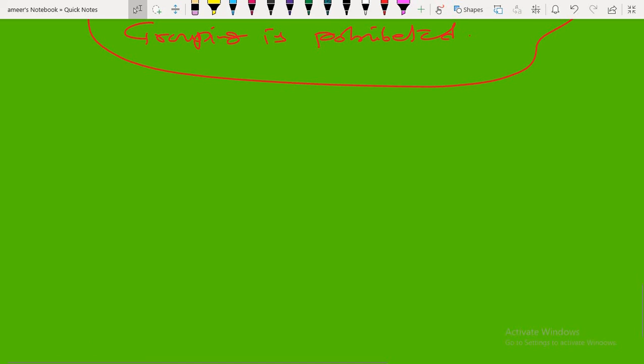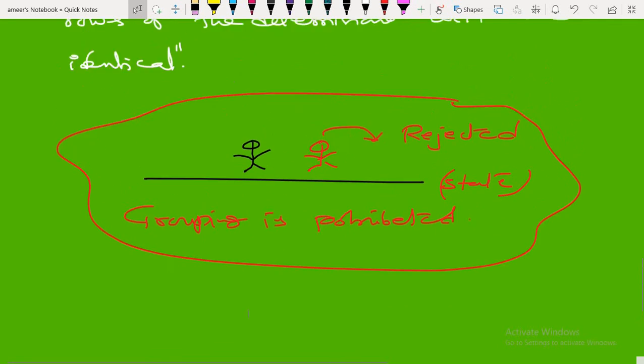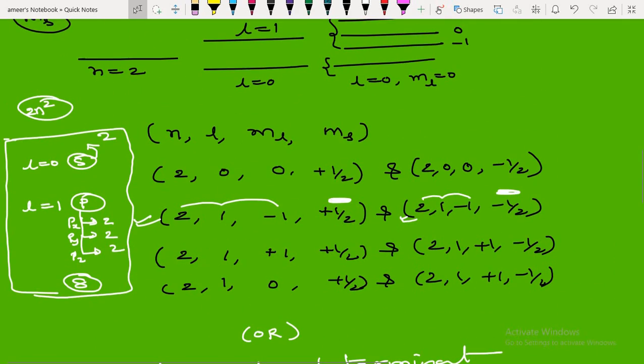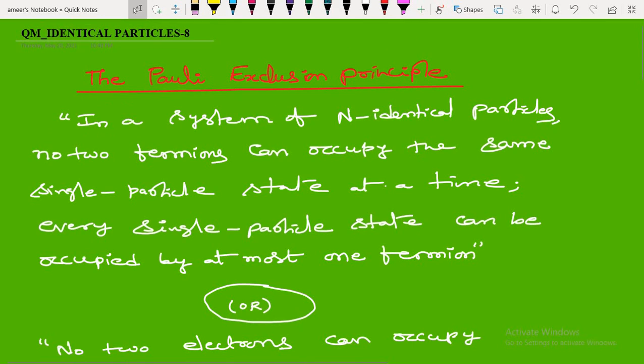If anything is not clear, please let me know. So let us discuss the counterpart of this. What is the counterpart? Grouping is prohibited for fermions. Then what about bosons? That deals with symmetric wave functions and the Bose-Einstein distribution. In Pauli's exclusion principle, the word means exclusion. It is excluded, it is rejected, not included.